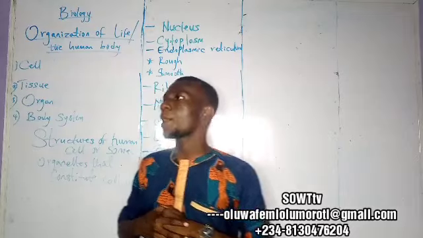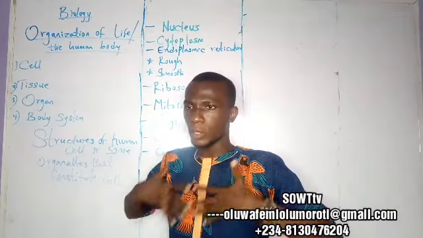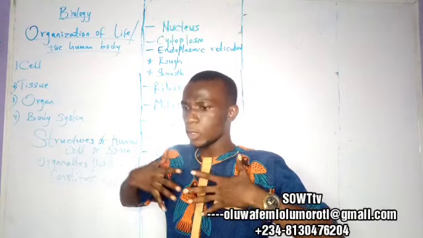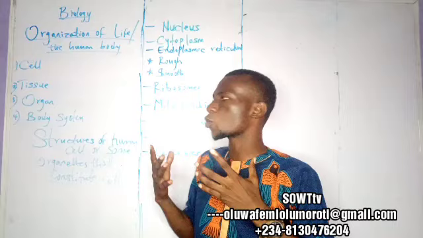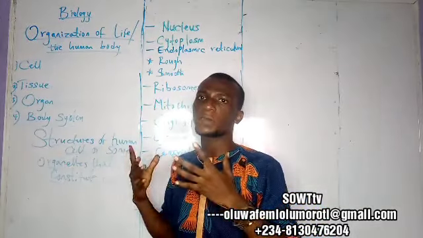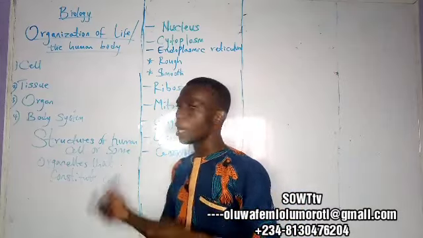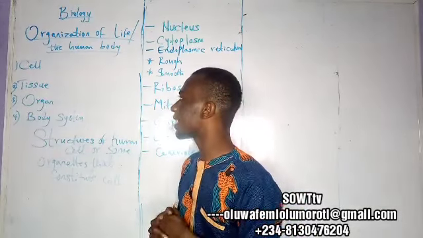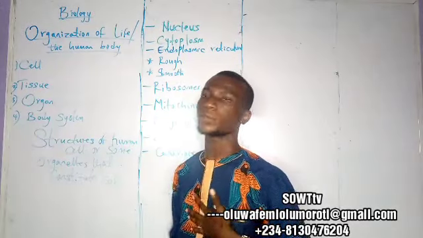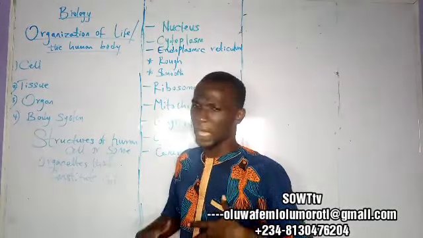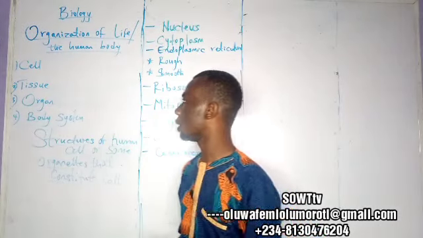When we talk about respiration and the organs that we need for respiration, we are talking about the lungs, the diaphragm, the buccal cavity, your mouth, your nostril. These are the organs that constitute what we refer to as the respiratory system. And when we're talking about circulation, we need what? We need your heart. That is the main organ there.